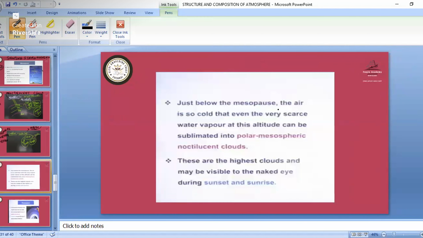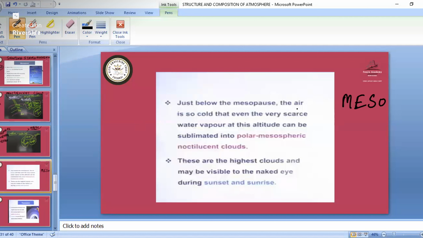So just below the mesopause. So you see in this area also we have the mesopause. So remember the tropopause, stratopause, mesopause. Mesopause means that it will be between the mesosphere and the thermosphere, and stratopause means it will be between the stratosphere and mesosphere. So remember that one. So see, what is known as noctilucent cloud?